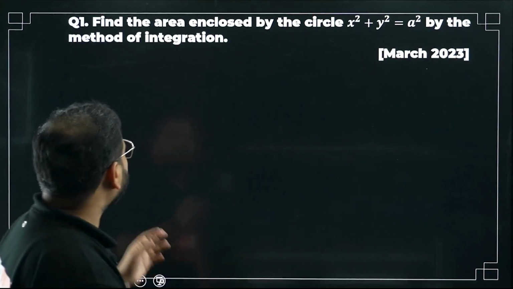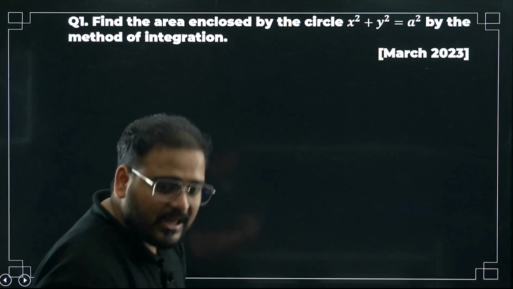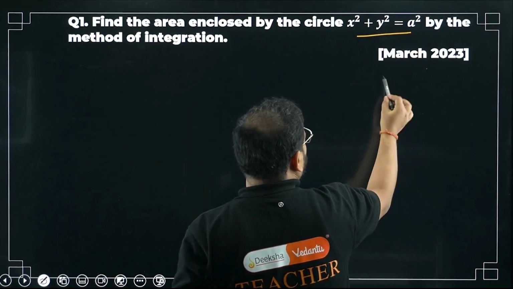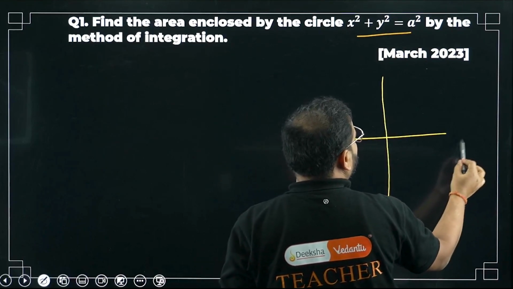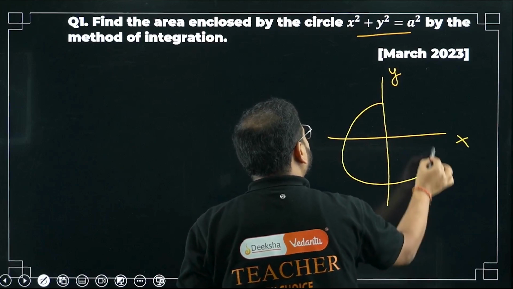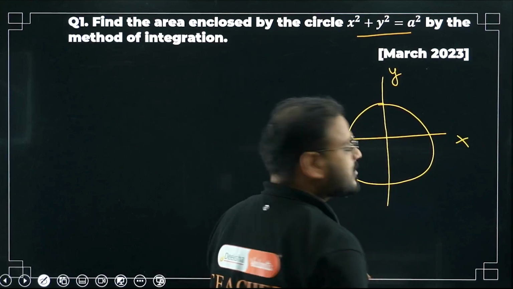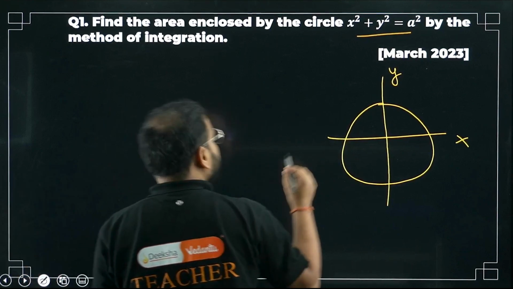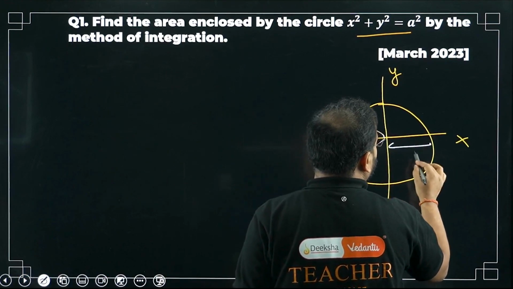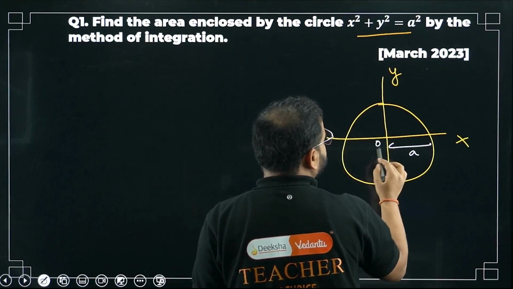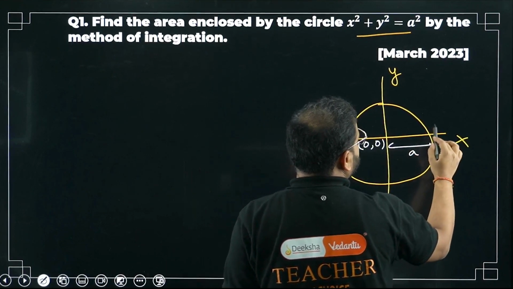What it says: area enclosed by the circle given with the equation... I hope you know the standard definition of the circle. The axes are like this, x and y. What is the radius here? A, sir. The circle looks like this. Not a circle, sir. Please accept it's a circle. Okay, I understand the figure is not perfect. So this is a comma 0, so this is 0 comma 0, and this is a comma 0.